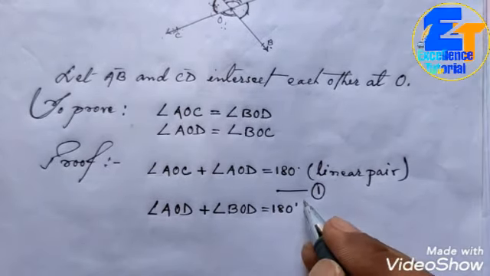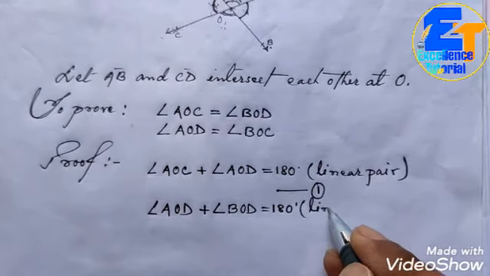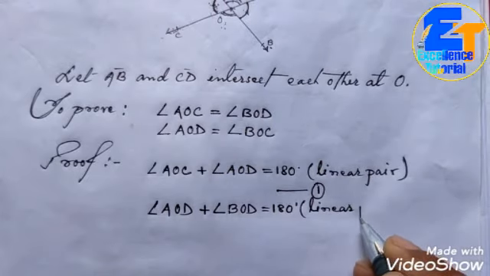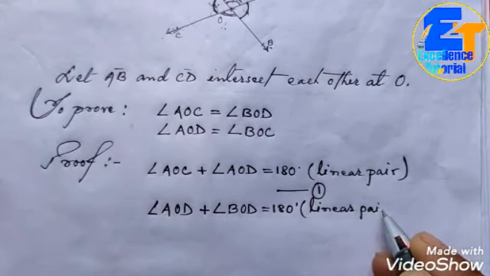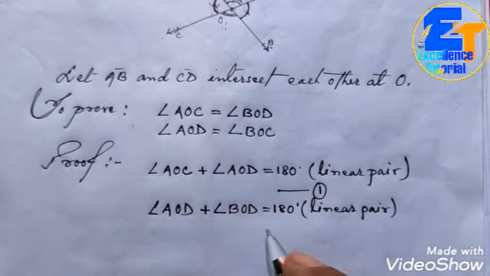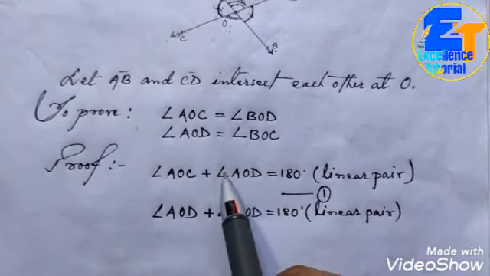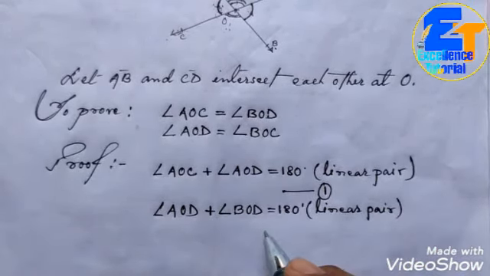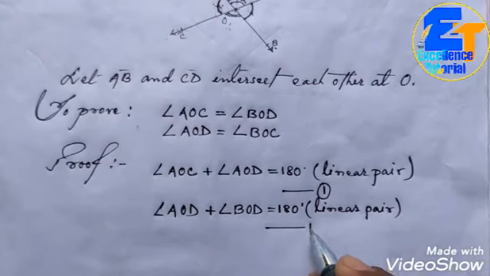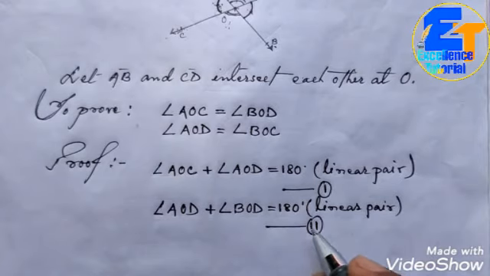Why? Because they are also a linear pair. They are the adjacent angles formed on the same straight line. And we are going to make this one the second equation. Okay, now compare these two equations.